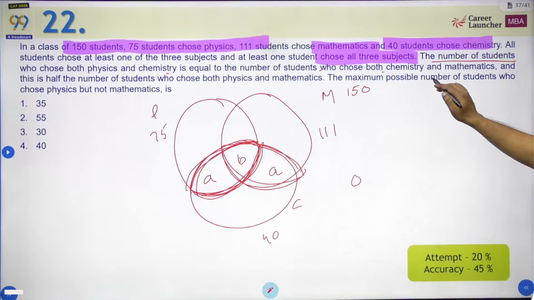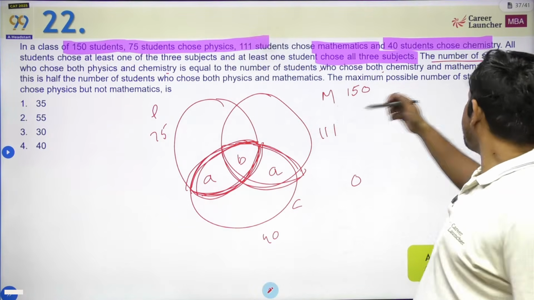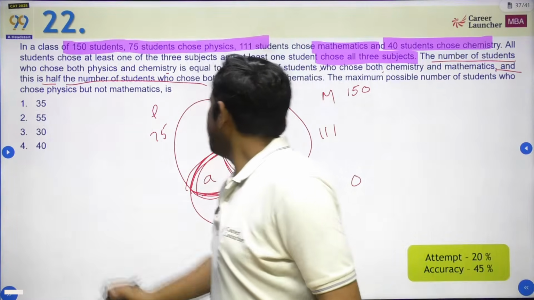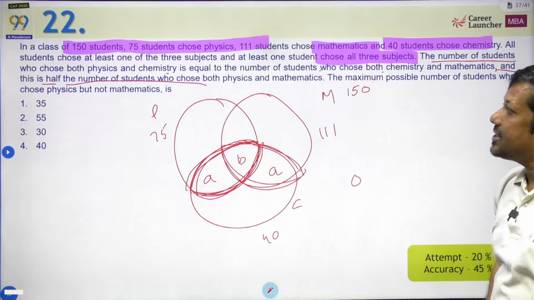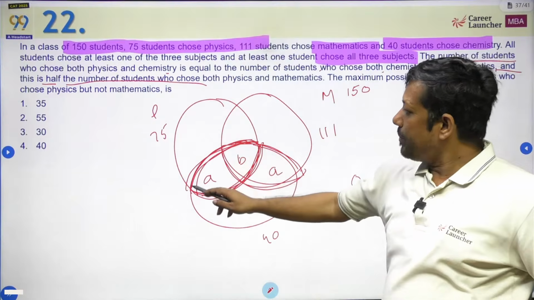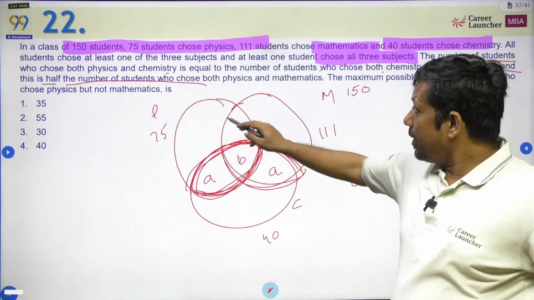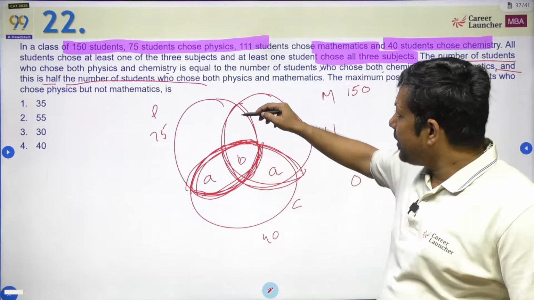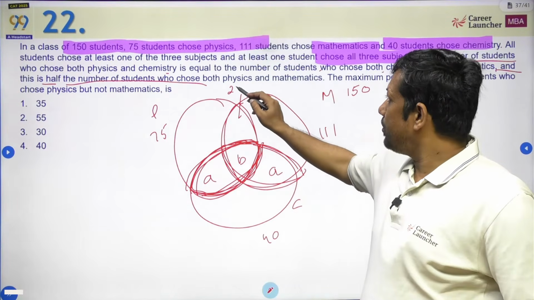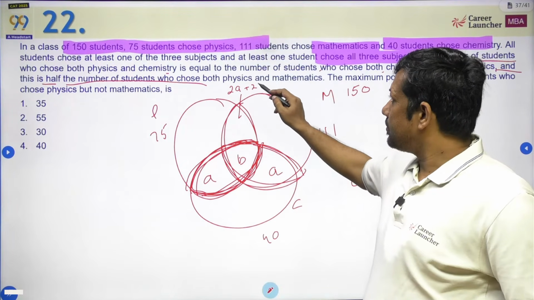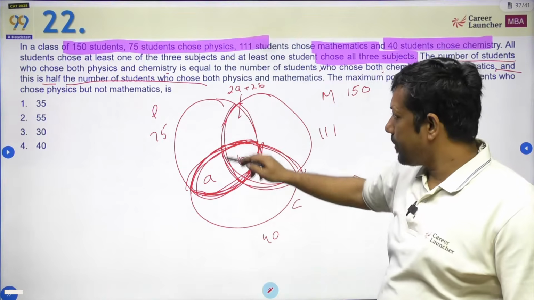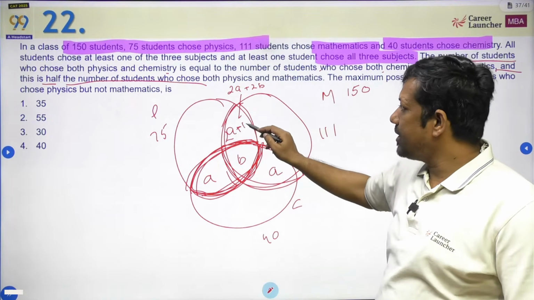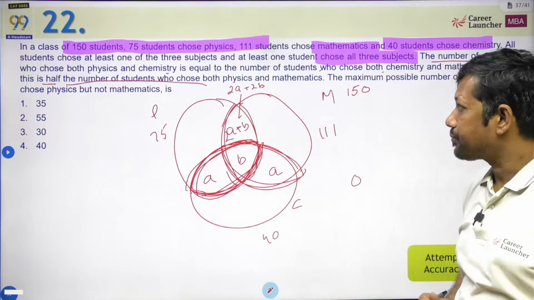Okay. Now what does it say is, and this number is half of the students who chose both physics and maths. मतलब जो A plus B है वो total math और physics, that is this part, इसका half है. So basically what is going to be this part? That is going to be 2A plus 2B. This total part. मतलब ये वाली value जो होगी, that is going to be 2A plus B. And that's what we have right now.